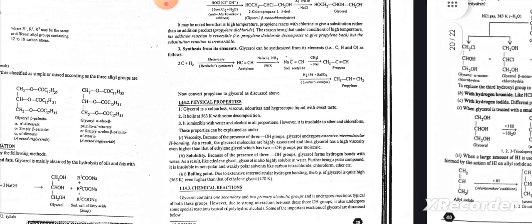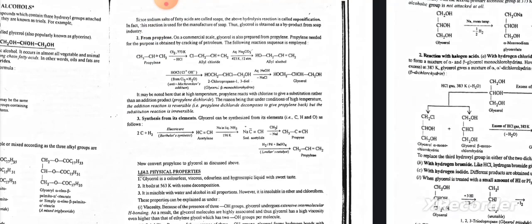Methods of formation: by saponification of oils and fats. Glycerol is mainly obtained by the hydrolysis of oils and fats with caustic soda. Glycerol is also prepared from propylene on a commercial scale. Propylene needed for the purpose is obtained by cracking of petroleum.